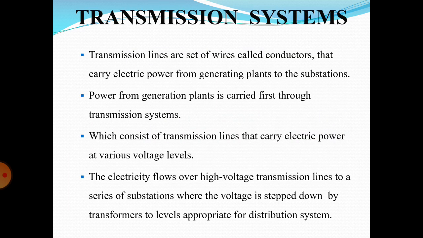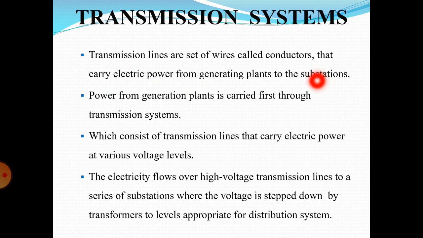The transmission lines are a set of wires called conductors. Set of wires means the conductors. That carries the electrical power. The set of conductors carries the electrical power from the generating plant to the various consumers or substations.